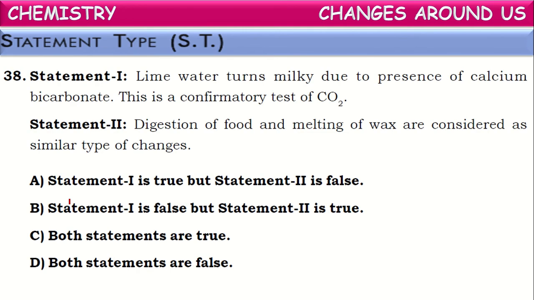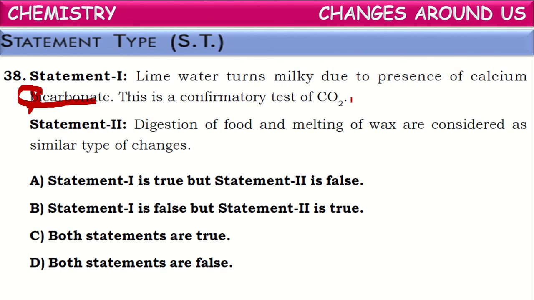Next, now let us see statement type questions. See the first statement. Lime water turns milky due to the presence of calcium carbonate. Actually it is calcium carbonate, but it is given as calcium bicarbonate. So calcium carbonate. This is a confirmatory test for carbon dioxide. When carbon dioxide passes through lime water, it turns the lime water milky.